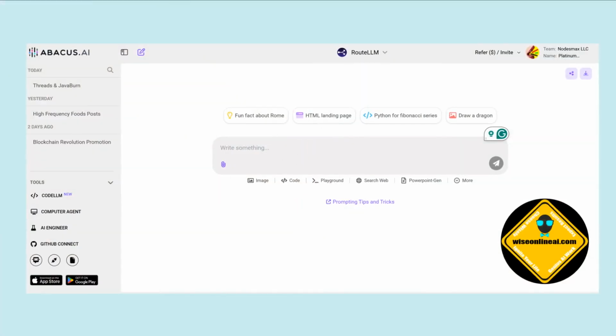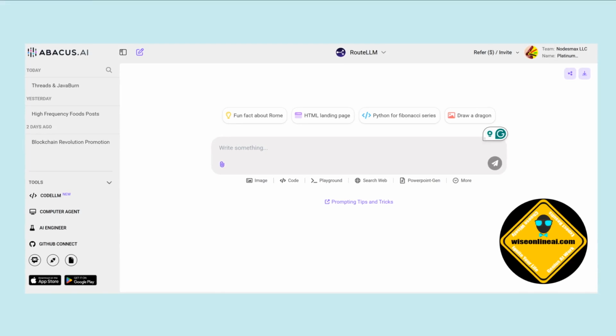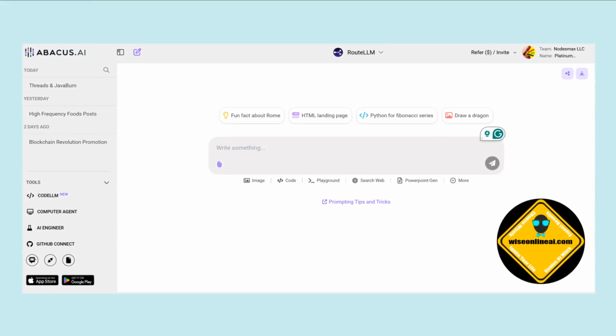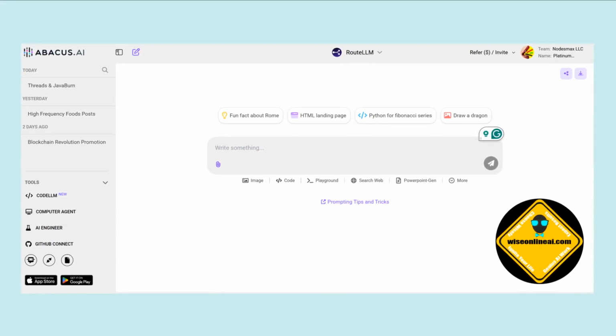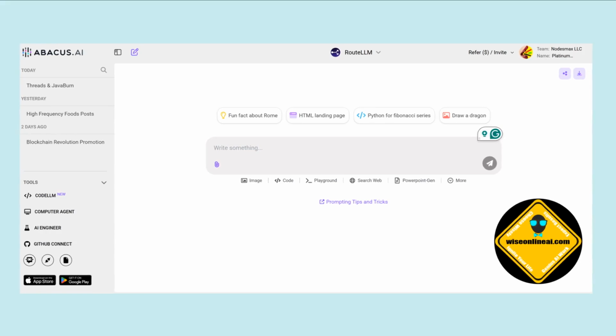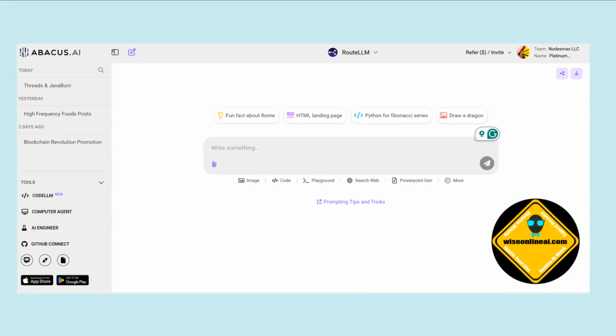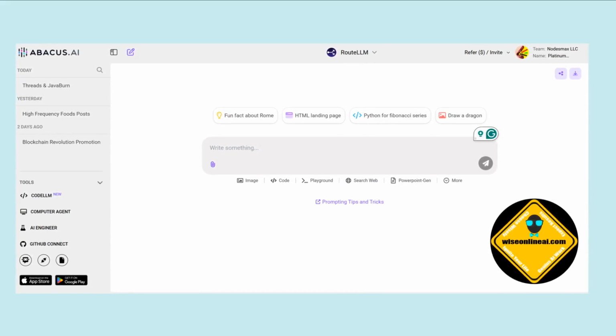First, let's talk about ABACUS. It's an amazing AI tool that's similar to ChatGPT, but with some unique features. I've been testing it, and the results are insane. ABACUS can help you create content, plan strategies, and even automate your workflow. I'll show you how to use it to promote products and make money.